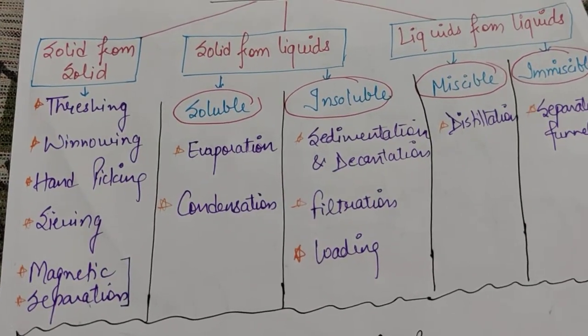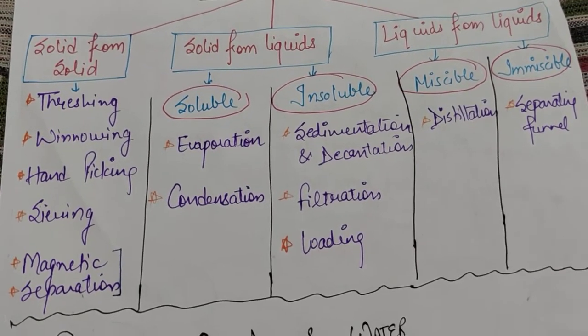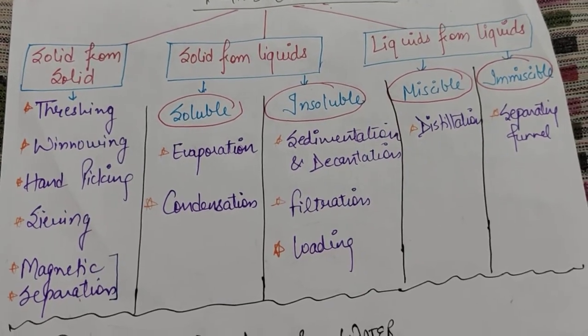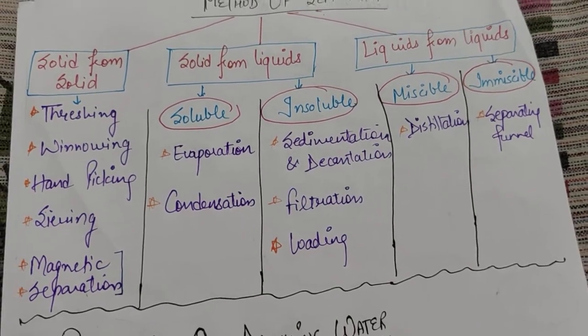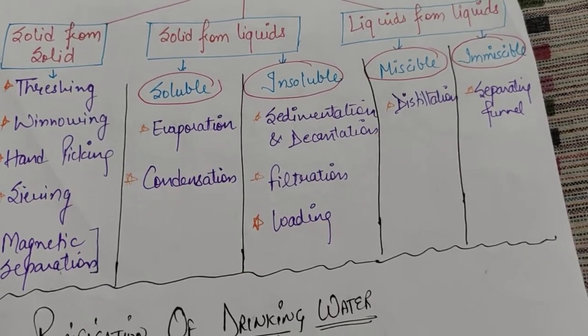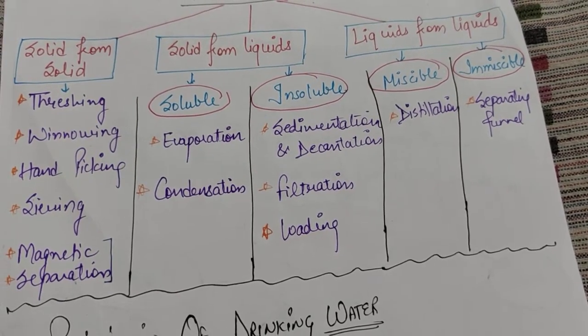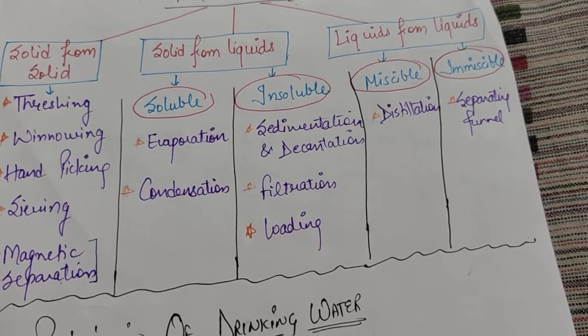Threshing is the process which is used after harvesting a crop by which the grains are separated from the stalks. ओके जो ग्रेन्स होते हैं उनको उनके छिलकों से जो अलग करने का प्रोसेस होता है वो होता है थ्रेशिंग. And then winnowing क्या होता है? Winnowing होता है separating the lighter impurities with the help of wind or fan.